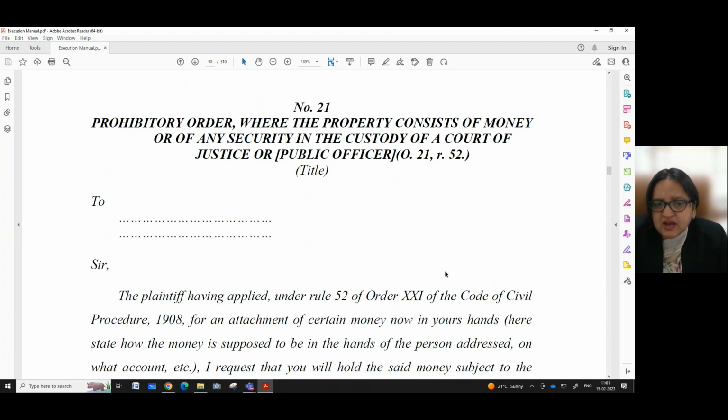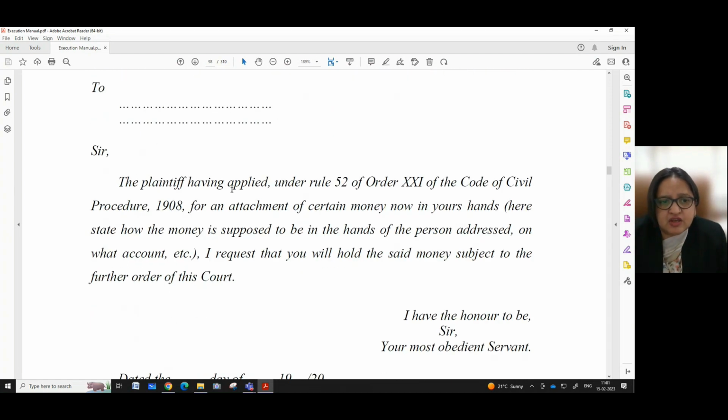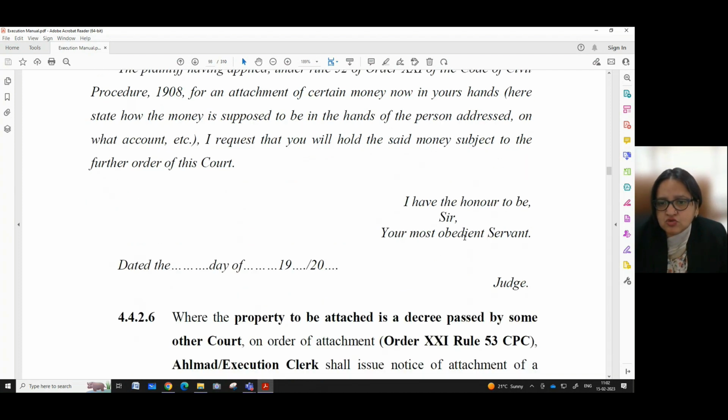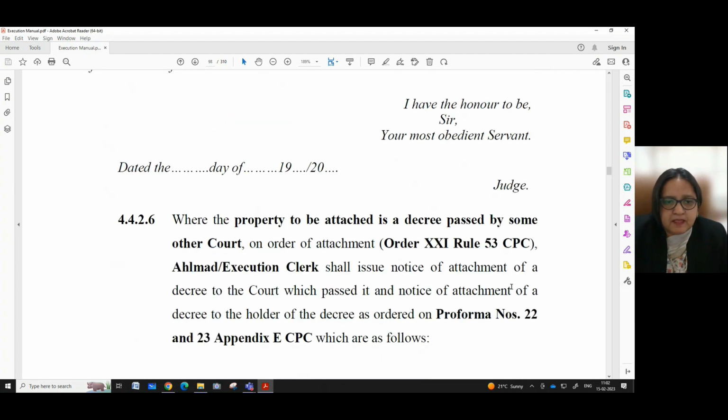Order 21, rule 52. Again, we have to give the title of the case. Here we will write the name of the persons to whom this prohibitory order is issued, and it says: Sir, the plaintiff having applied under rule 52 of order 21 of the Code of Civil Procedure 1908 for an attachment of certain money now in your hands, here state how the money is supposed to be in the hand of the person addressed and on what account, etc., I request that you will hold the said money subject to the further order of this court. I have the honor to be, sir, your most obedient servant. Dated, the day of the particulars on which this prohibitory order was issued, and the signature of the judge.